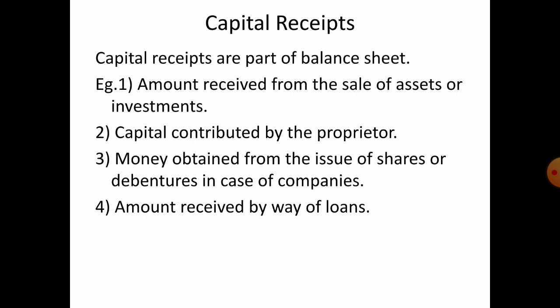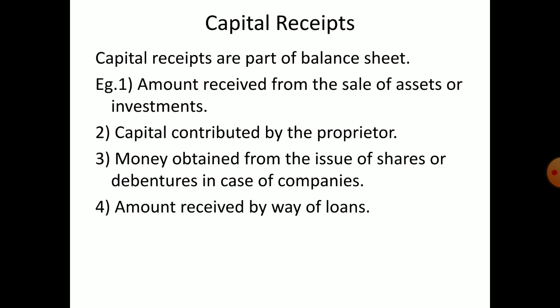So why I am telling this: all capital receipts are related to non current items. What I told you, non current assets like land, building, furniture, machines, everything you can take as capital items. So what are capital receipts? From these capital items, if you receive any money, then it is known as capital receipts.